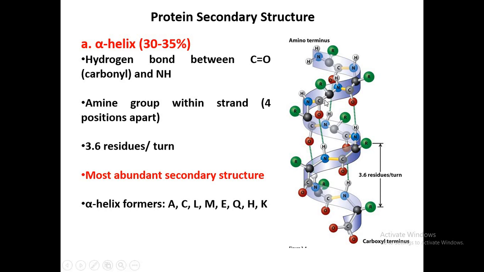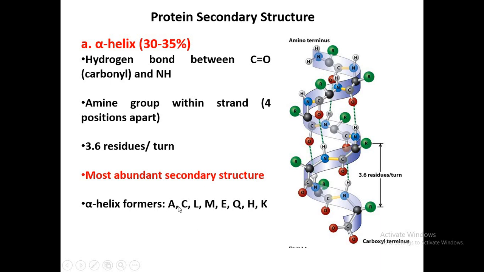So what is this alpha helix? It is actually the twisting of a helix on itself in the right-handed form, and these are the amino acids that mostly form the alpha helix. I have only written the letters here, and you know what these letters indicate. These are alanine, cysteine, leucine, methionine, and so on.